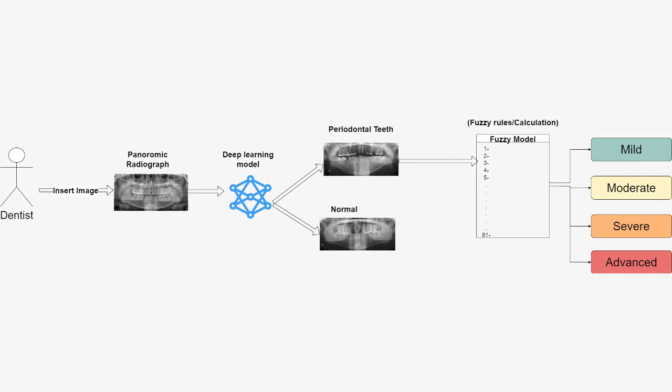For example, let's say the dentist has an X-ray that he wants to check if it's periodontal or not. This X-ray goes through a pre-processing phase before passing it to the model for feature extraction, then will be sent to our CNN model and the result will be sent back. If the result is periodontal, the dentist has an option to type in some measurements to aid him in recognizing the severity level. In order to determine severity, these measurements are sent to our fuzzy inference system, giving us the ability to determine whether it's a mild, moderate, severe, or advanced case.